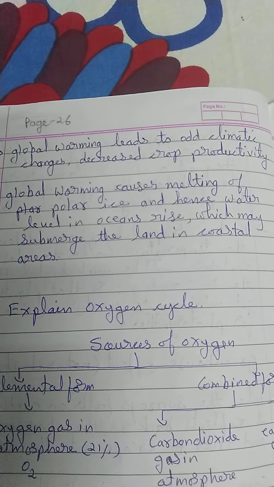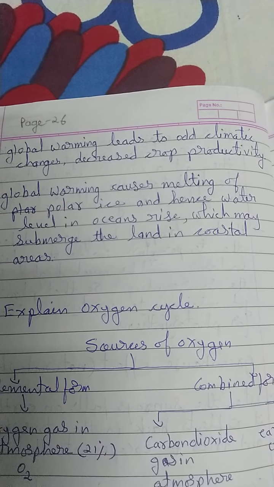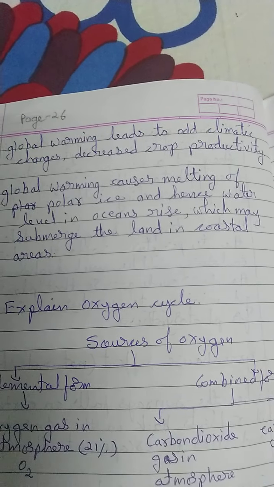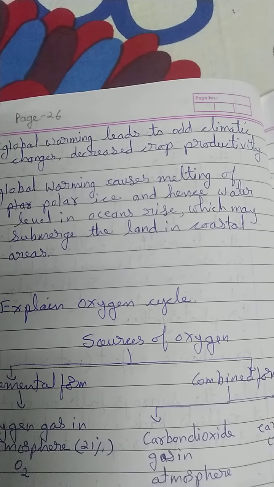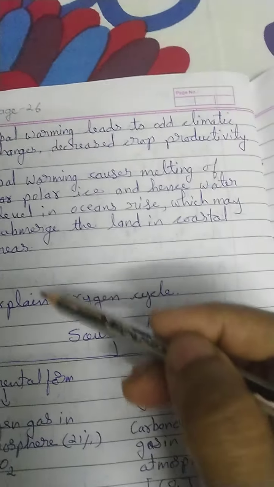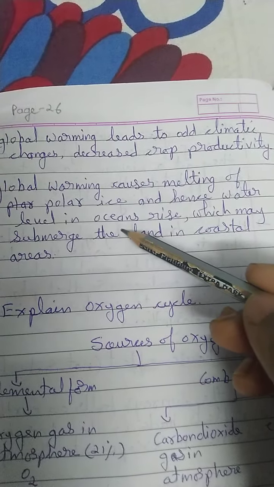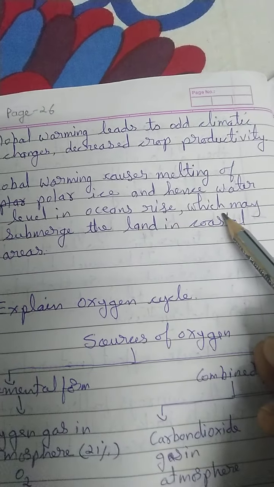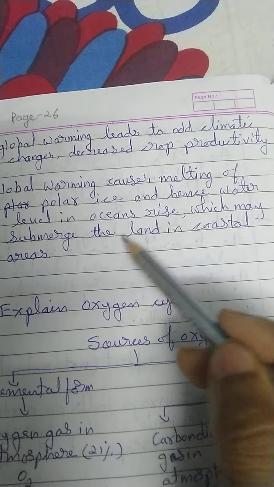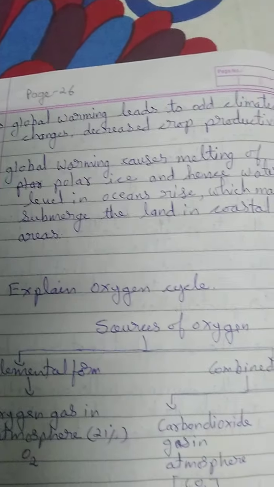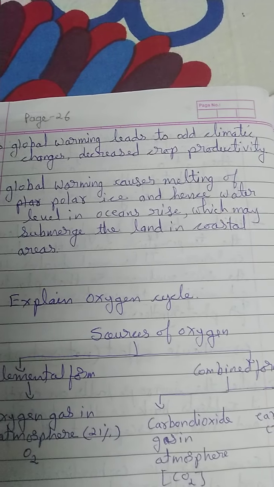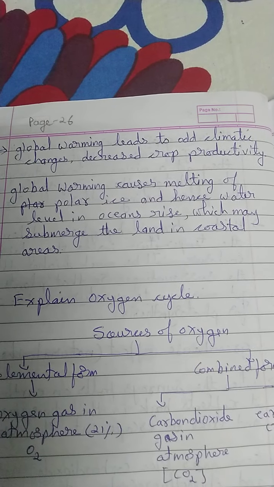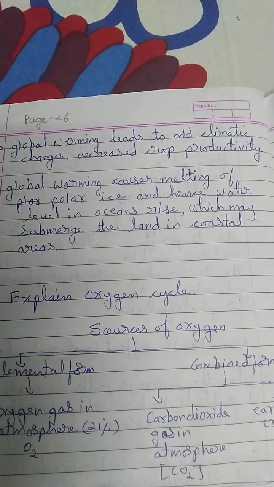And the second thing is global warming also causes melting of polar ice, and hence the water level rises. When the ice melts, a lot of water comes to the rivers and these rivers go to the oceans. So the level of the oceanic water rises. When the volume of water is more, then the level will rise, and the area surrounding the ocean, that is the area which is near to the ocean, may get submerged. The coastal areas may get submerged. So the terrestrial animals will not have any place to stay because the land is going to get submerged. This is the effect of the greenhouse effect, we call it.